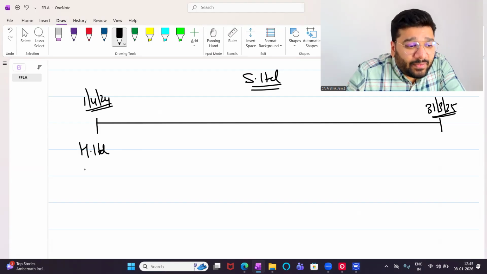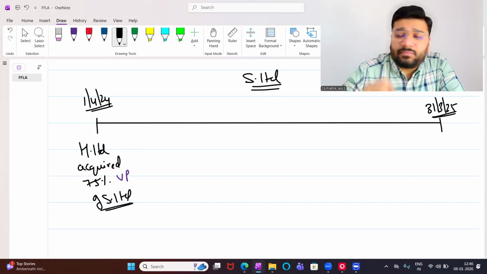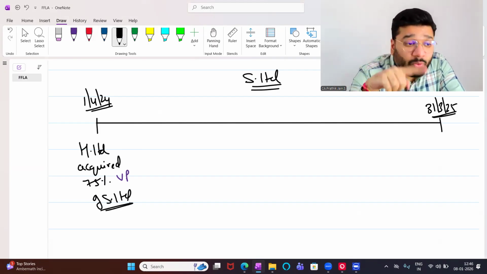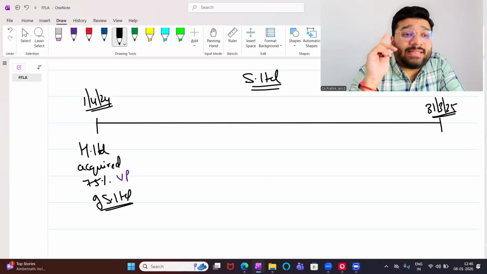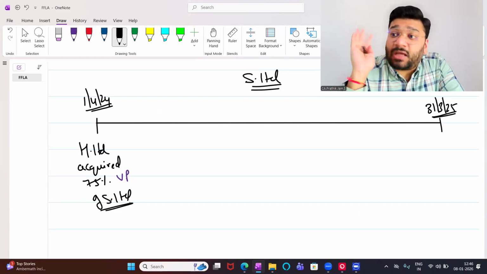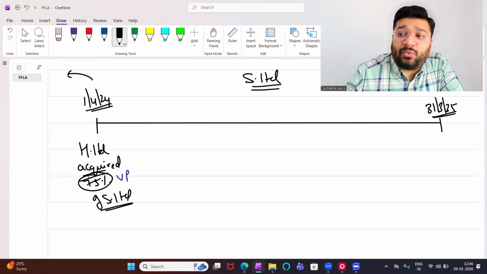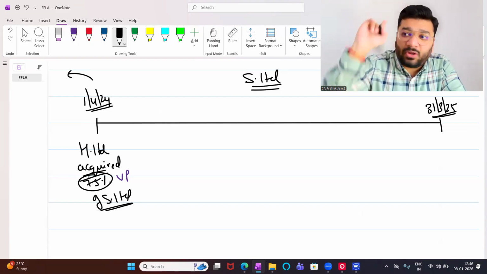H Limited acquired 75% voting power or net asset or share capital, whatever you say, of S Limited as on that day. Was that the first day of S Limited? Did S Limited incorporate on 1/4/24? No. This company was running for some years. How many years, we don't know. Before 1/4/24, this company was running, that is all we know. And before we acquired the share, this 75% share was with somebody else. Got it?